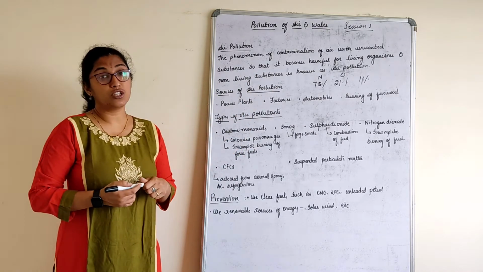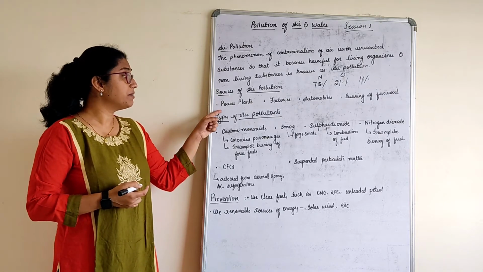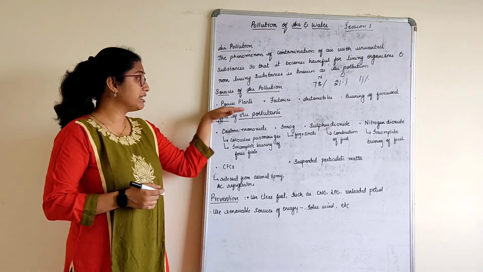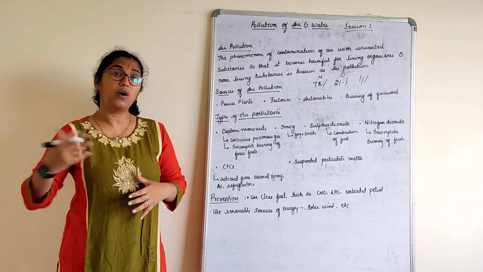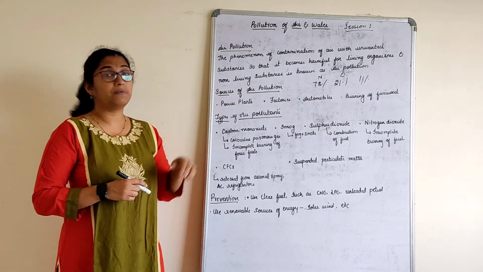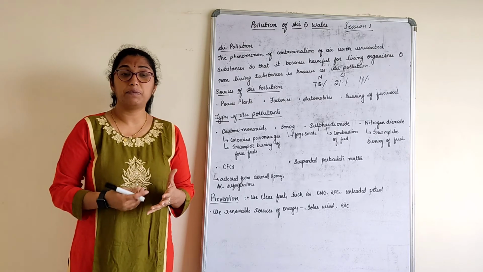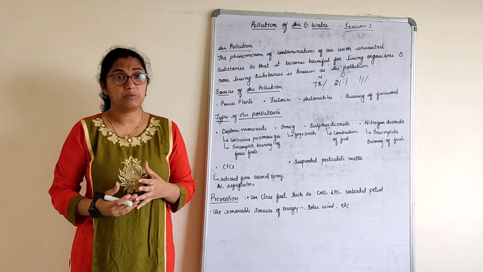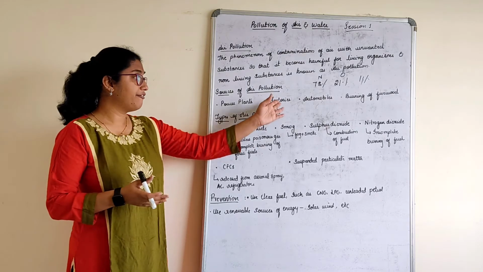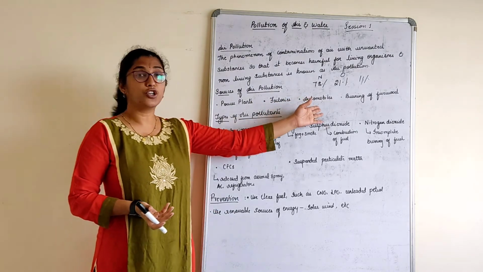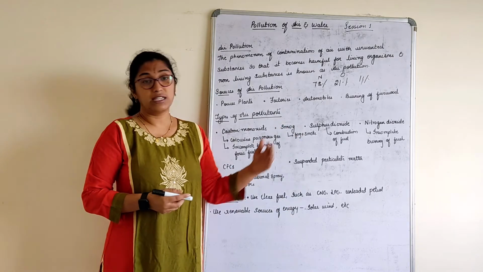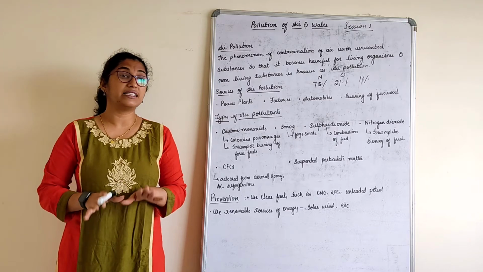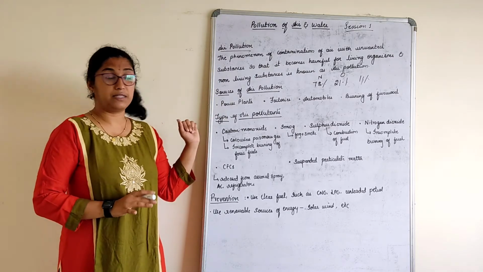What are the sources of air pollution? Power plants, factories, automobiles, burning of firewood. I need not stress more on this. You know power plants. In power plants energy is created, right? So an enormous amount of fuel is burned, causing lots of pollution. Factories, you very well know. Automobiles, you know that. That's what I was telling you, children, there is nothing much that I have to explain here. Rather you know what happens.